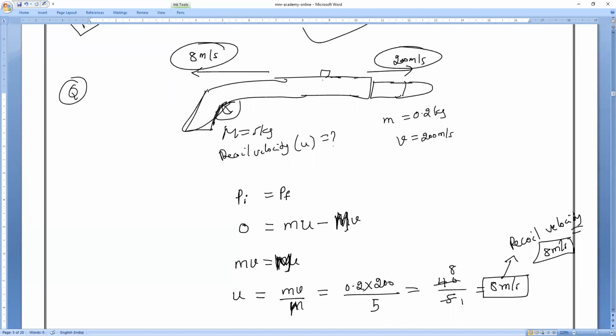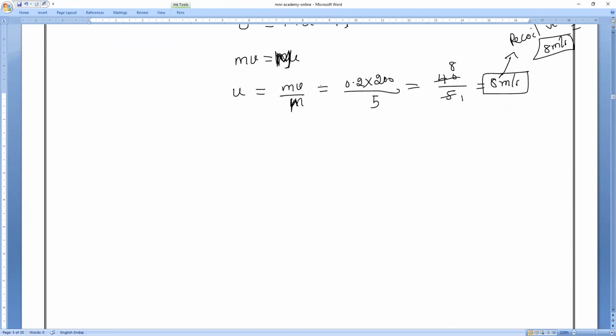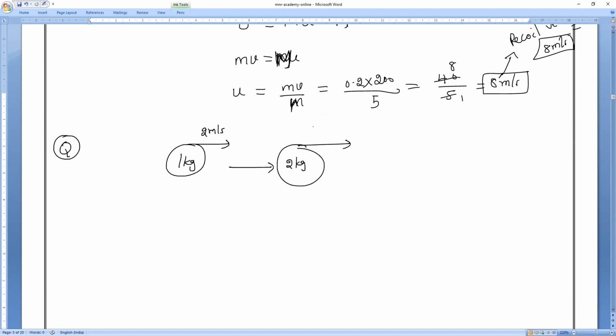Now there is another question, so let us solve this question also. All of you observe very carefully. There is a 1 kg object which is traveling with 2 meter per second. In the same direction, there is another body of 2 kg which is traveling with 1 meter per second.